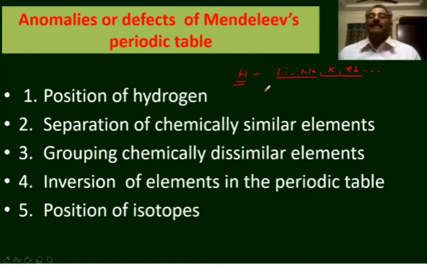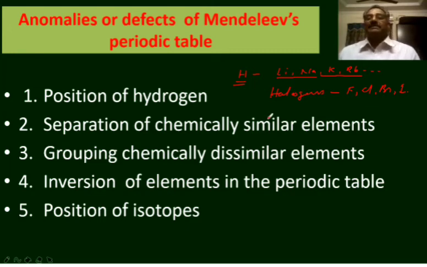Hydrogen resembles halogens also in properties. Halogens are fluorine, chlorine, bromine, iodine. It resembles the properties of halogens also.